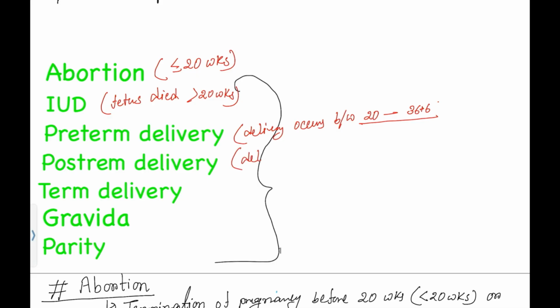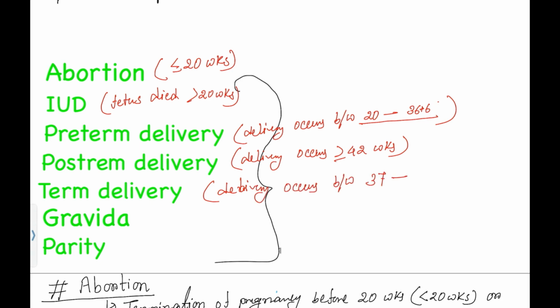What about postterm delivery? If delivery occurs at more than or equal to 42 weeks, we will call it post-term delivery. What about term delivery? If delivery occurs between 37 to 41 plus 6 days, we will call it term delivery.